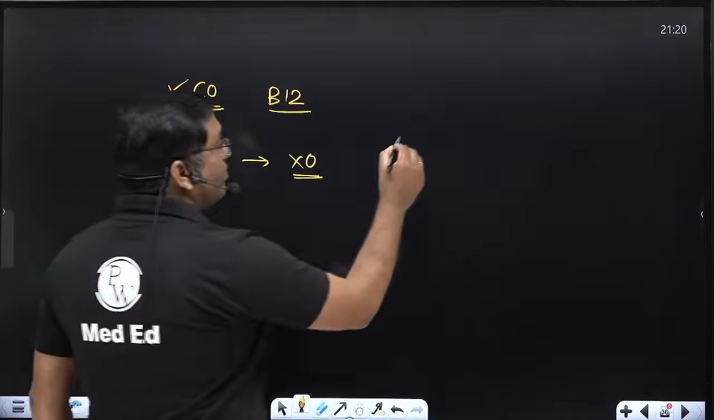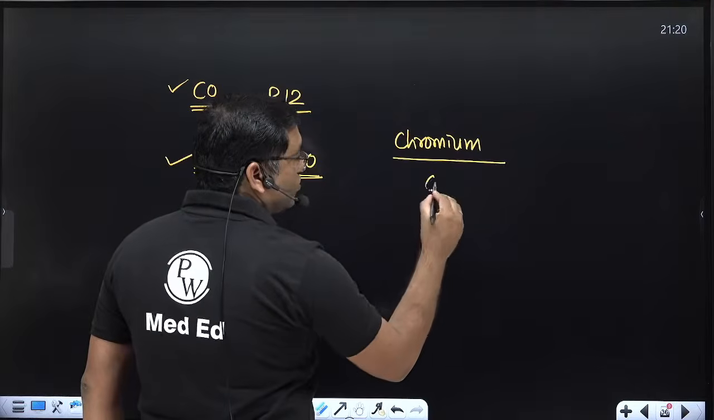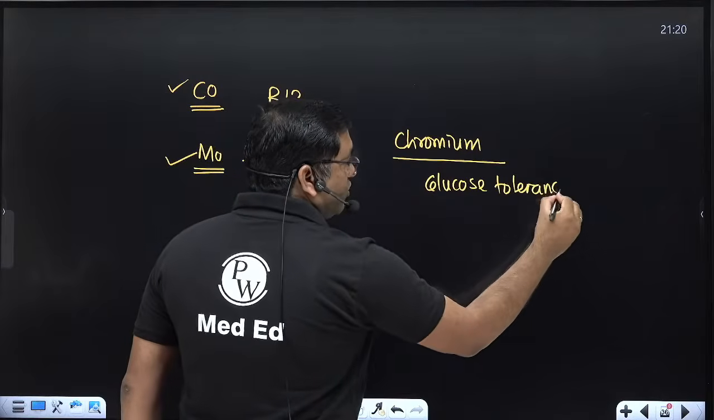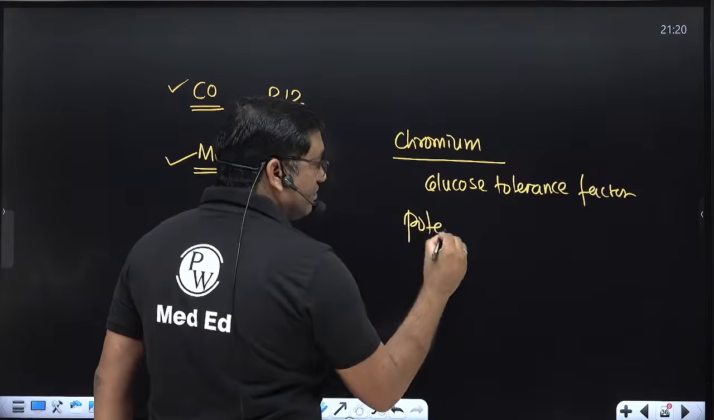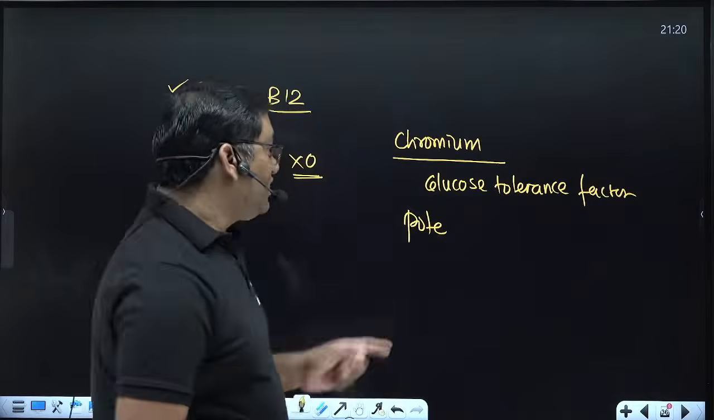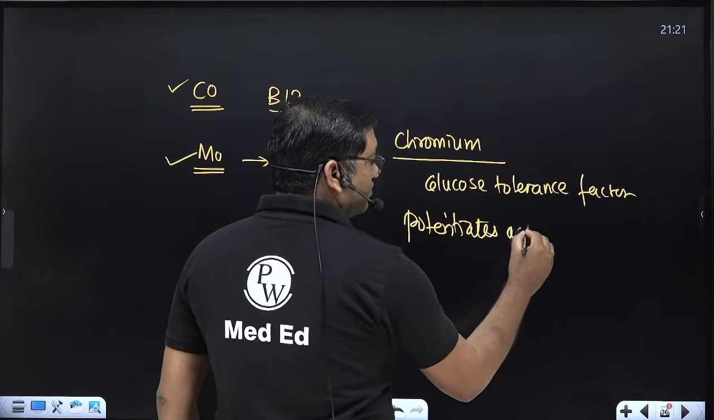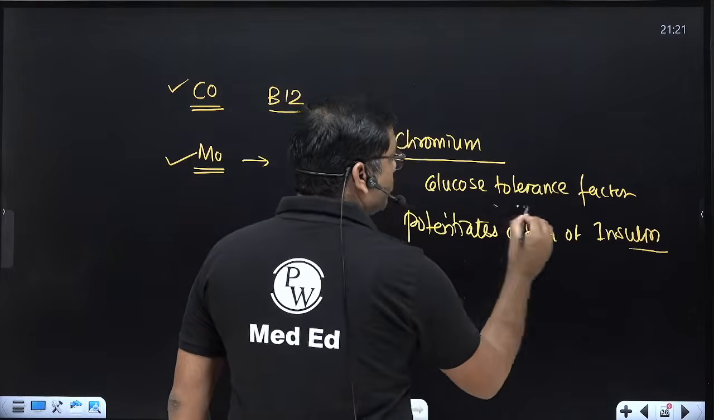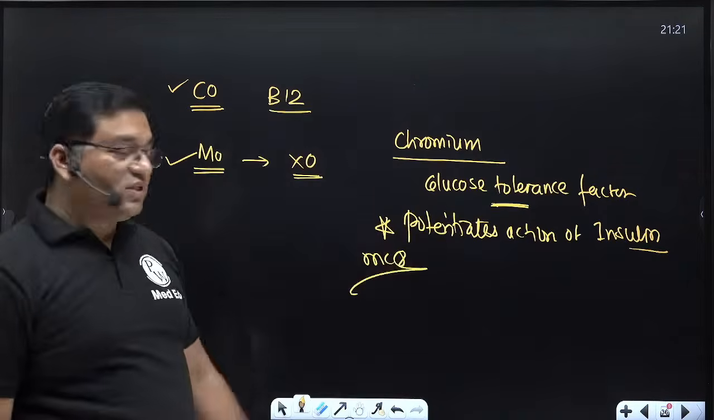Then chromium is important. It is also known as glucose tolerance factor. It potentiates the action of insulin. Remember, for the release of insulin from the beta cell, zinc is required, but for potentiating the action of insulin, it is chromium, known as glucose tolerance factor. This is the only important MCQ related to chromium.